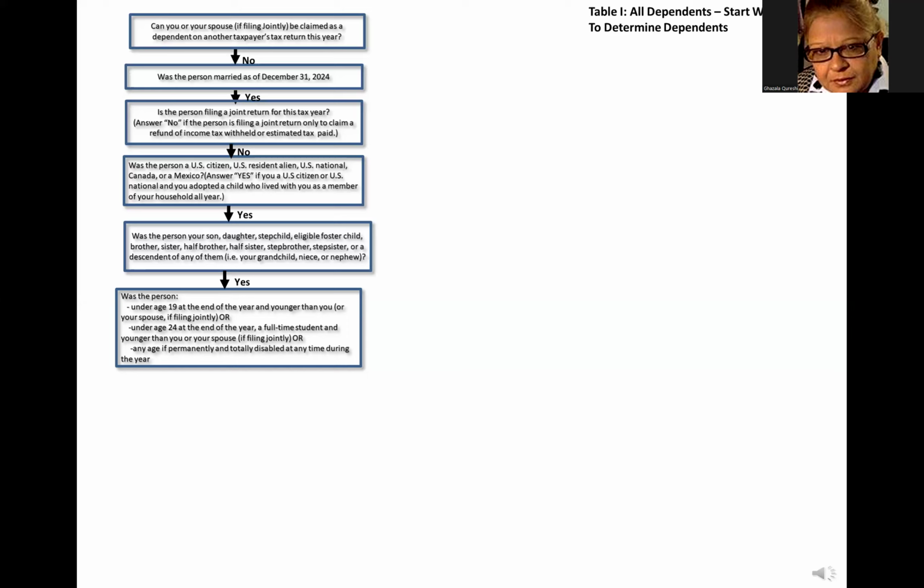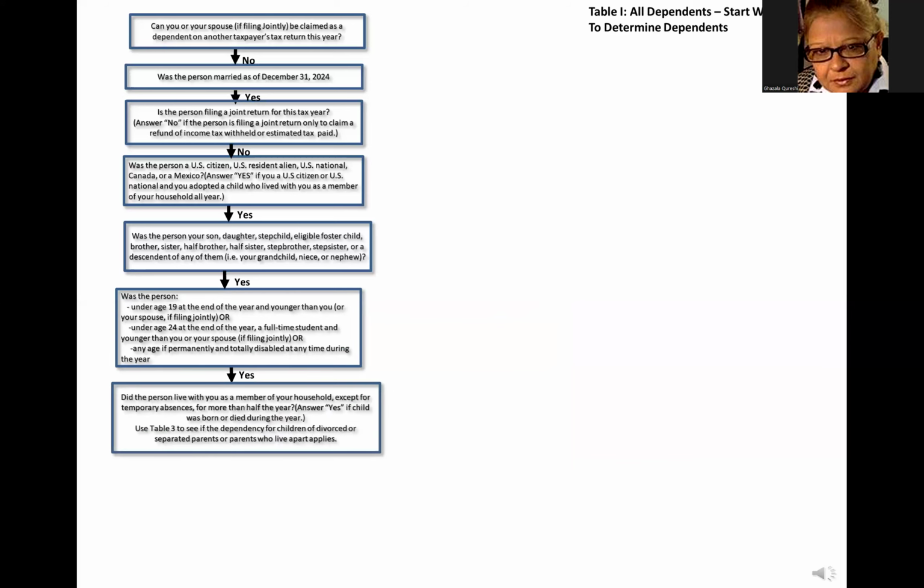If the age test fails, then this person is not your qualifying child. Go to Table 2, Qualifying Relative Dependents. Otherwise, we need to test if the person lived with you as a member of your household, except for temporary absences, for more than half the year. Note, a child is considered to have lived with you during periods of time when one of you, or both, are temporarily absent due to illness, education, business, vacation, military service, institutionalized care for a child who is permanently and totally disabled, or incarceration.